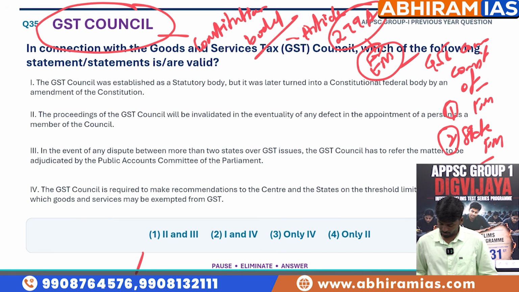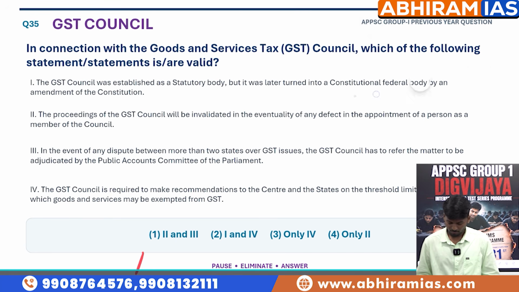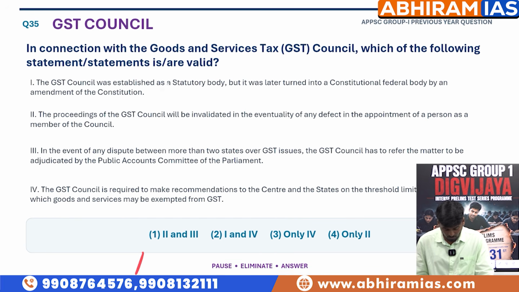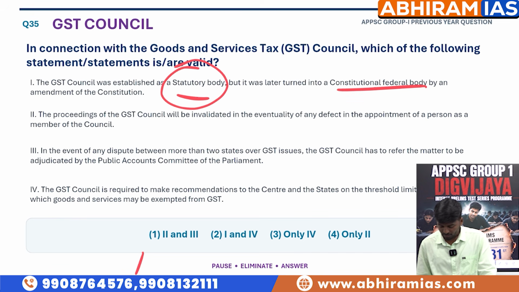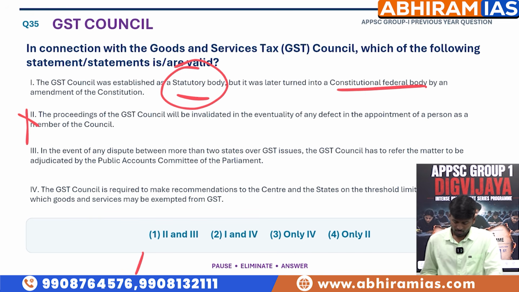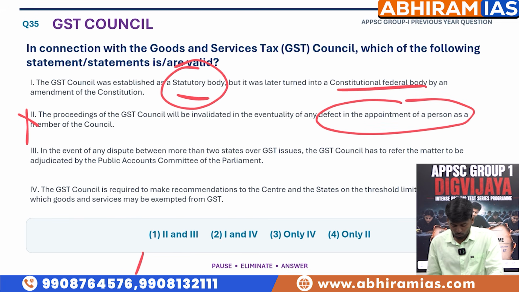Now, let's get into the answer. Let's read the statements here. What is the first statement? The GST Council was established as a statutory body, but it was later turned into a constitutional federal body by an amendment of the Constitution. Okay, what next? The proceedings of the GST Council will be invalidated in the eventuality of any defect in the appointment of a person as a member of the council. See, this is absolutely wrong. Just because there is a defect in appointment of a person, it is not required to invalidate its proceedings.